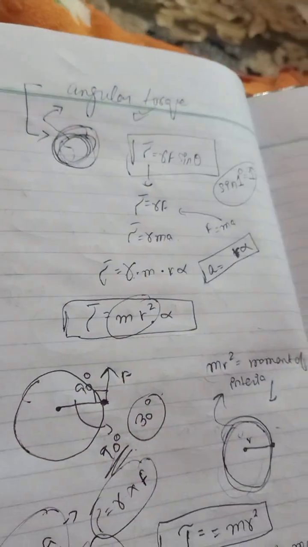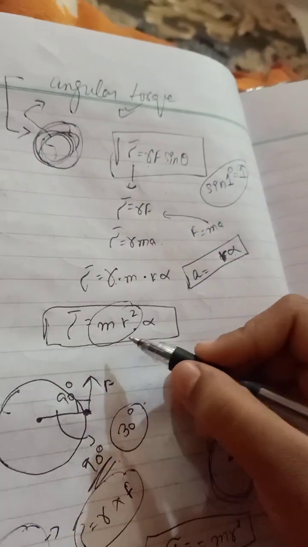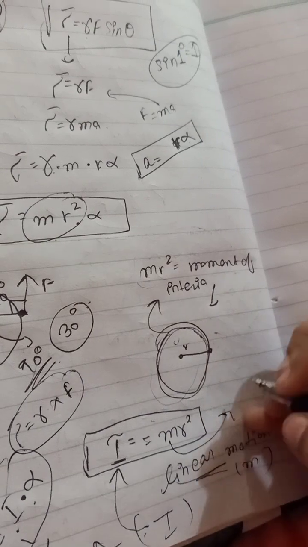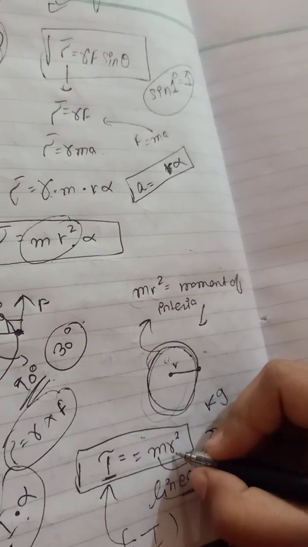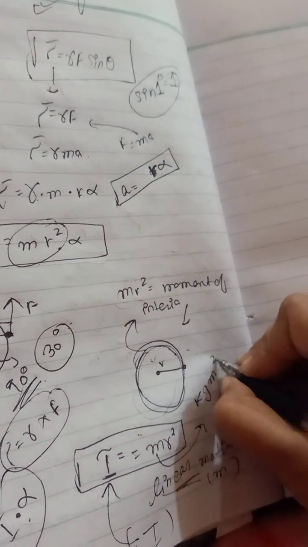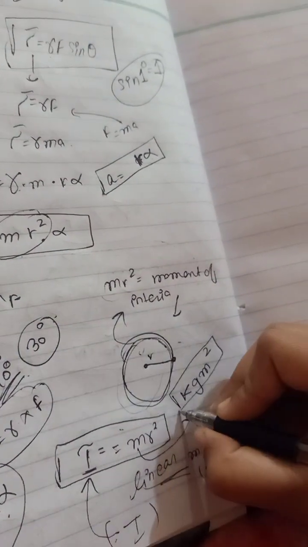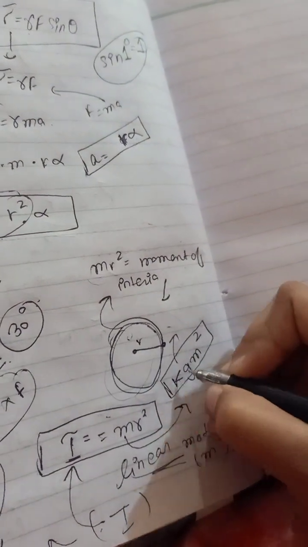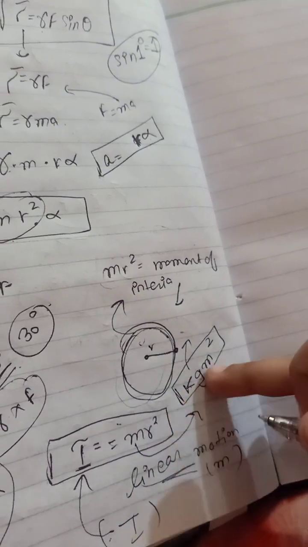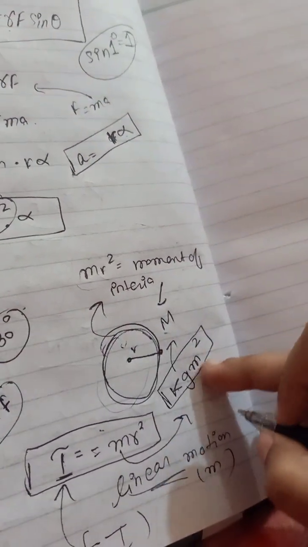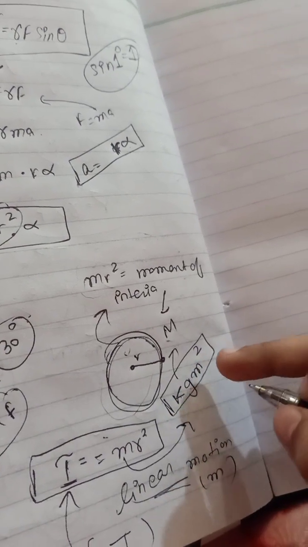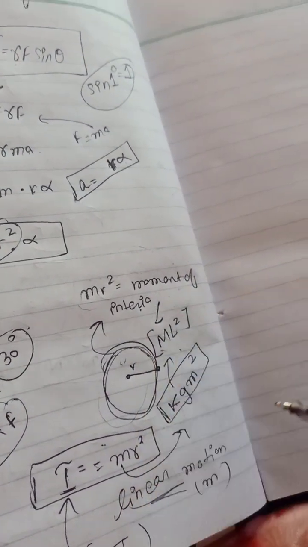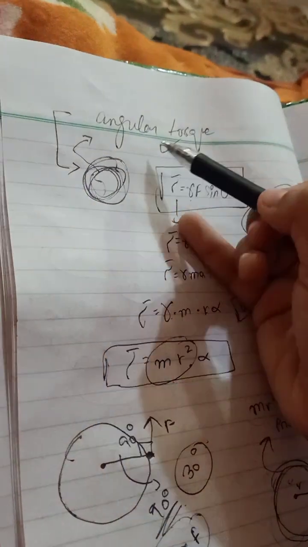If we talk about the SI unit of the moment of inertia, mass has the SI unit kg, and radius is squared, so meter square. So the SI unit is kg into meter square. If we talk about the dimensions, kg is denoted by mass, and meter square is length squared, so this is the dimension of the moment of inertia. So this was about the angular torque.